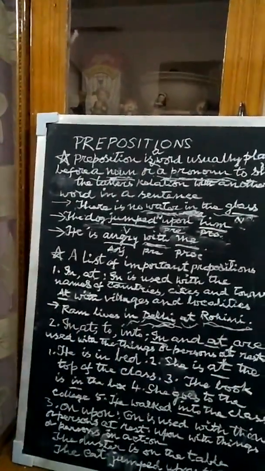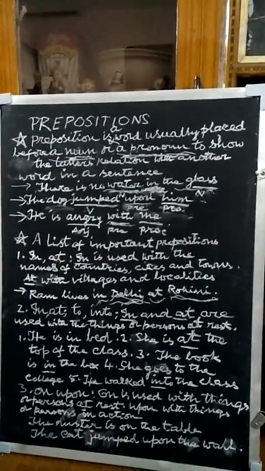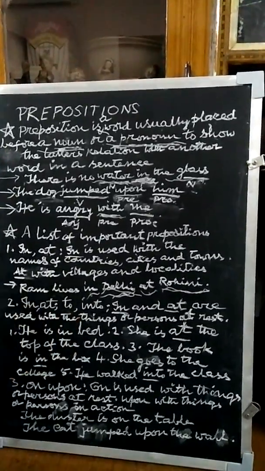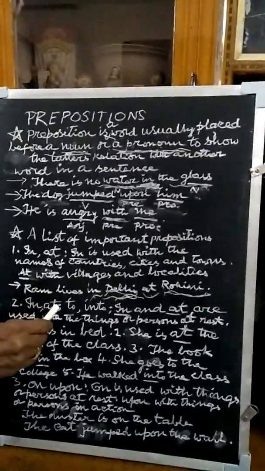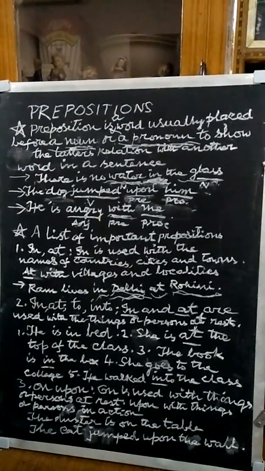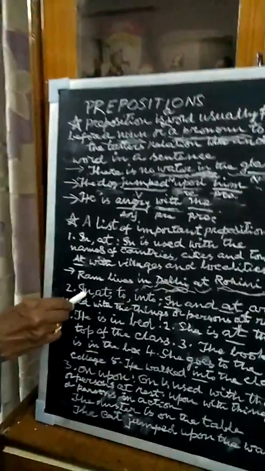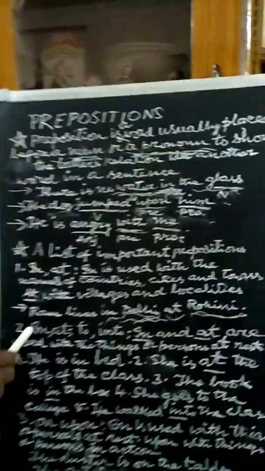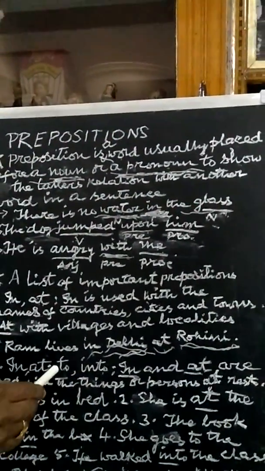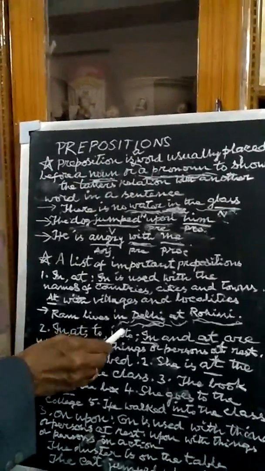In, at, to, into. This is the next set of prepositions. These two sets of prepositions, in, at, to, into, convey a thing or a person in action or at rest. Suppose a thing or a person is at rest, we have to use the prepositions in, at. And when a thing or a person is in action, we have to use either of these two prepositions, to, into.